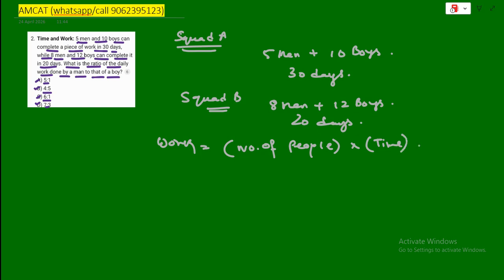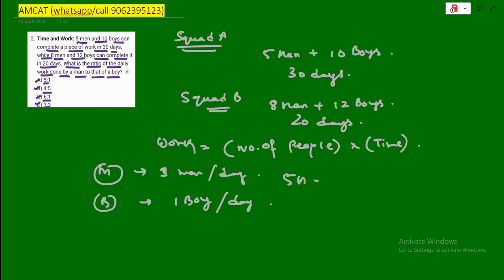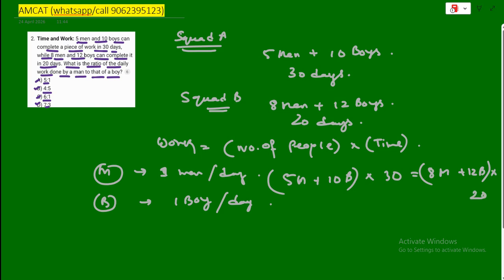Now let M be the work done by 1 man per day, and B be the work done by 1 boy per day. Since the total work is the same for both the groups, we just set them equal to each other. So it's like a math marriage. So (5M + 10B) into 30 is equal to (8M + 12B) into 20, right?